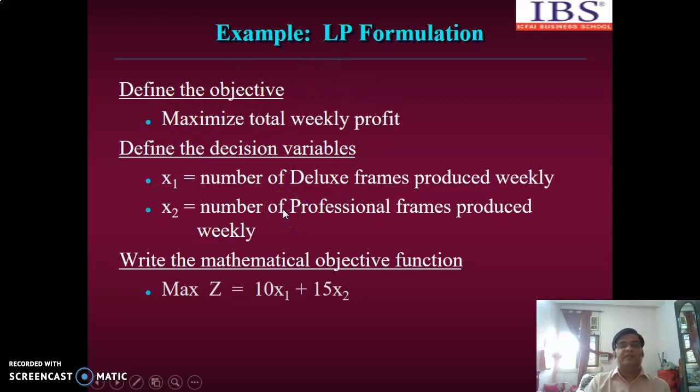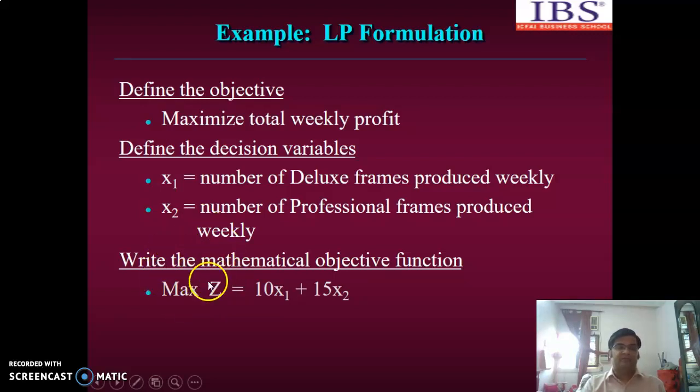From this data we can now write the objective function of the linear programming problem. How can we write that? Max z, that means z is the function which is to be maximized.